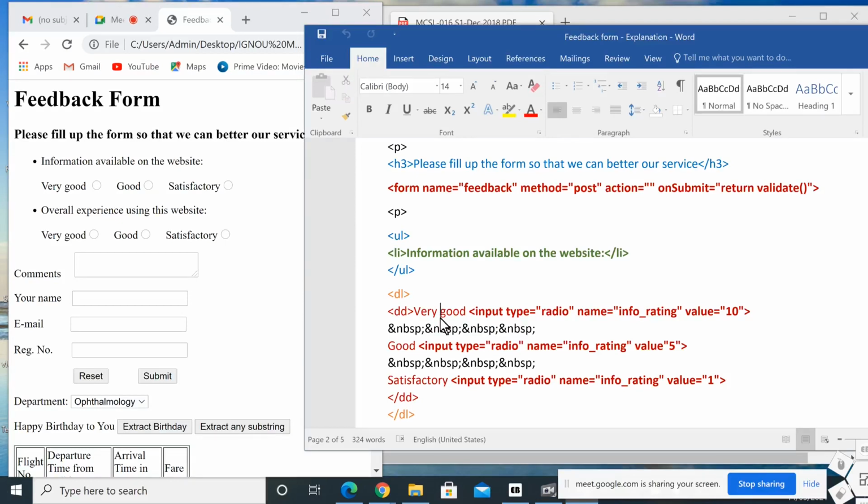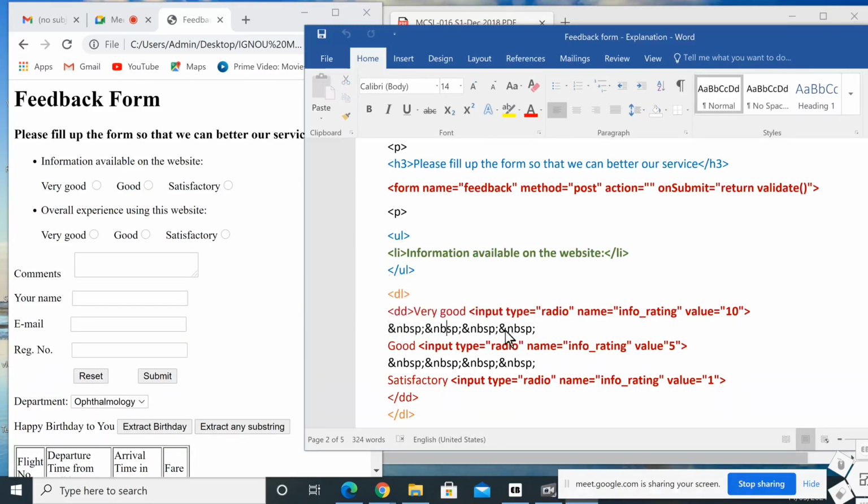Otherwise, we should use the pre tag. So if you want to put spaces in between words or in between tags, we can simply use ampersand nbsp semicolon, meaning non-break space. However many spaces we require, that many &nbsp; should be used.